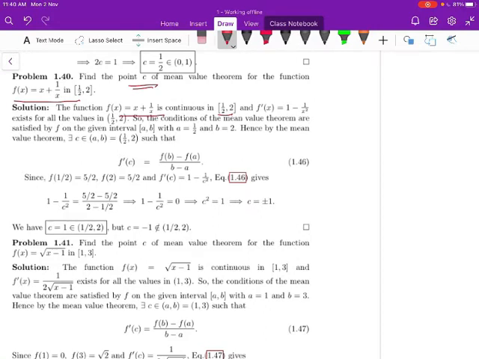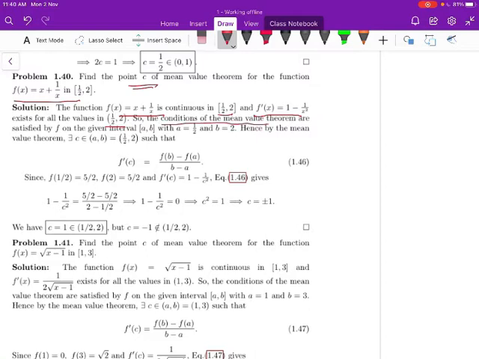The function is continuous for the interval 1 by 2 comma 2. Anyway, this function is continuous everywhere except at x equal to 0. But the given interval is 1 by 2 comma 2, so the function is continuous in the closed interval 1 by 2 comma 2, and the derivative also exists for the open interval 1 by 2 comma 2. The derivative exists everywhere except at x equal to 0. f dash of x is equal to 1 minus 1 by x square.